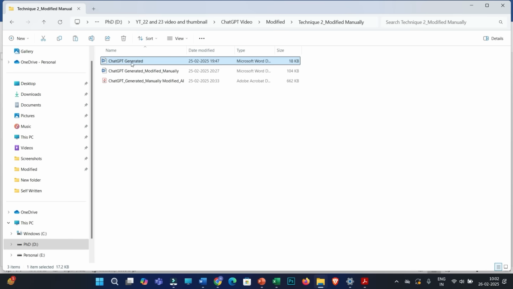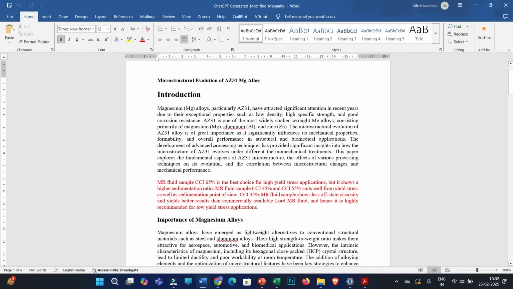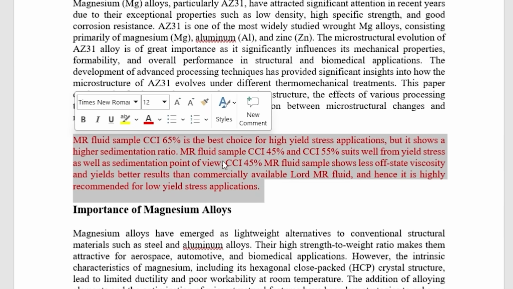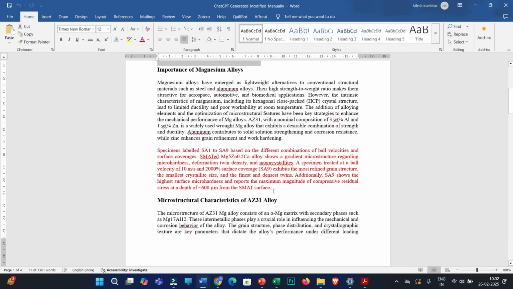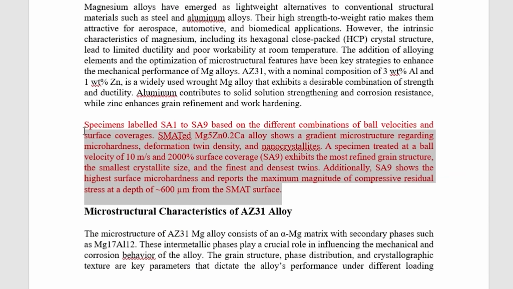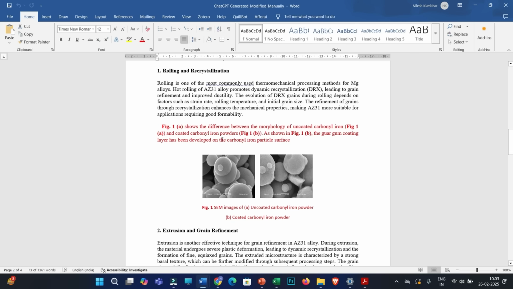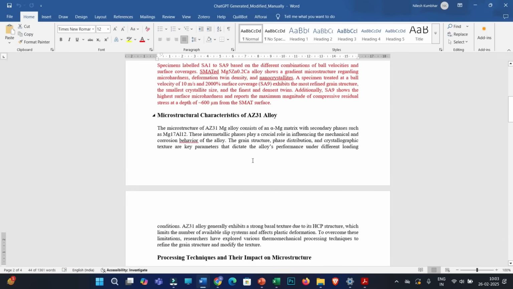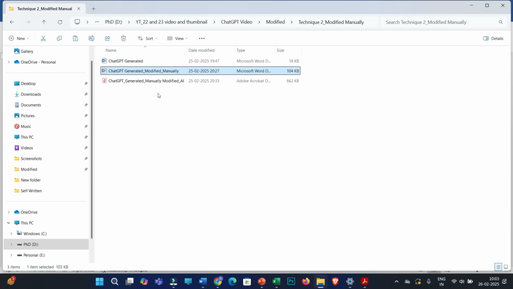I have modified this initial draft. So here is the revised file. While revising it, this is the text that I have added. I have written this text in my own words. Then here also you will find some extension text, and then here I have included one figure and related text. And now I have checked this modified file in Turnitin. Let me show you this Turnitin AI score report as well.